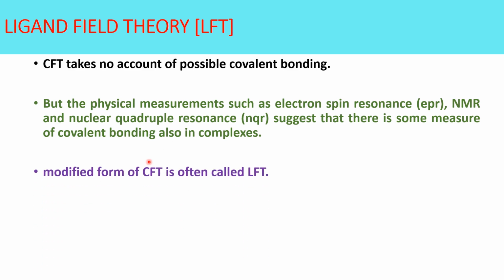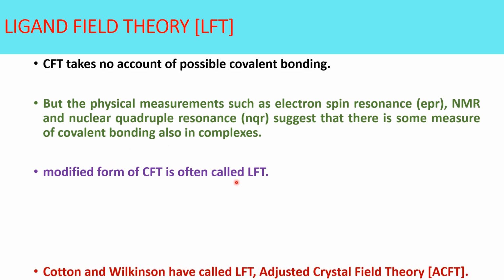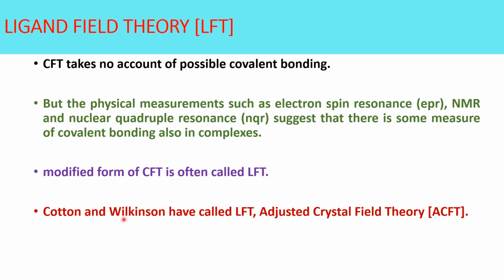So a modified version of Crystal field theory comes, which is often called ligand field theory. Cotton and Wilkinson have called ligand field theory adjusted crystal field theory (ACFT). Ligand field theory is also presented as molecular orbital theory.